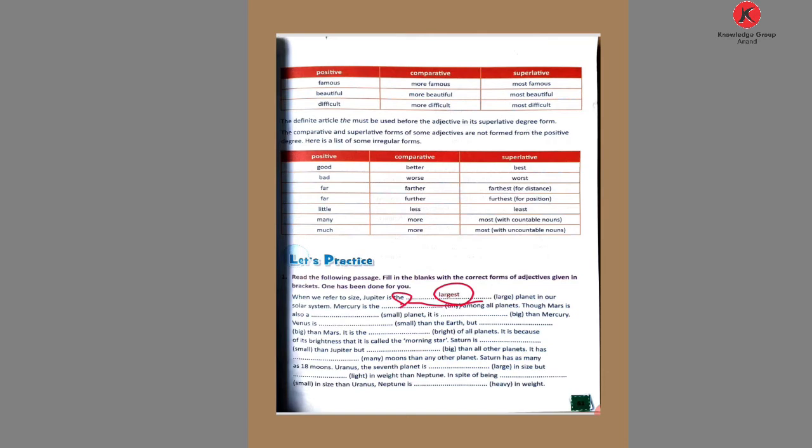When we refer to size, Jupiter is the largest planet in our solar system. Now see the second: Mercury is blank among all planets. Here also "the" is used and the word given is tiny. So we write tiniest. Remove Y and I with EST. Tiniest among all the planets. Why? Because this is the superlative degree.